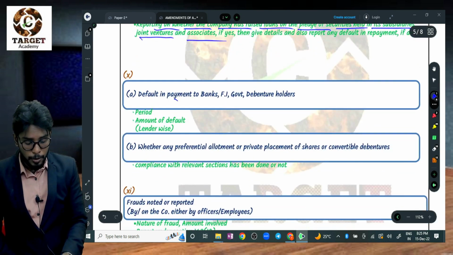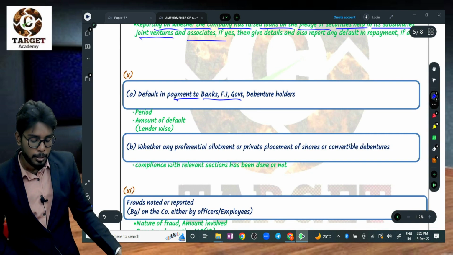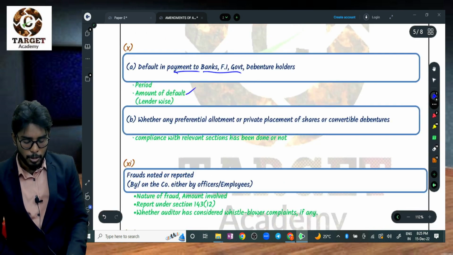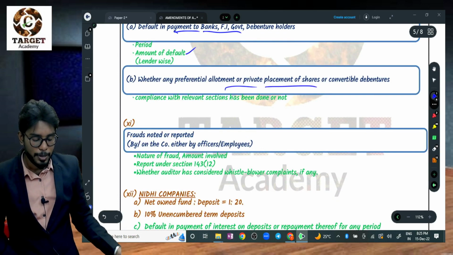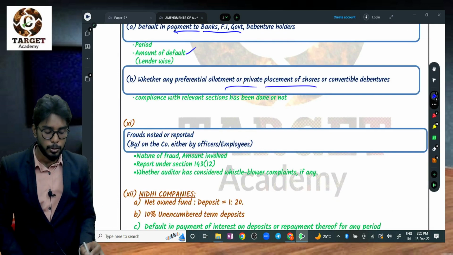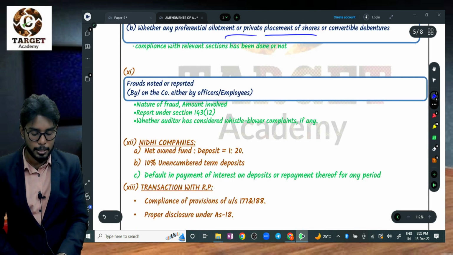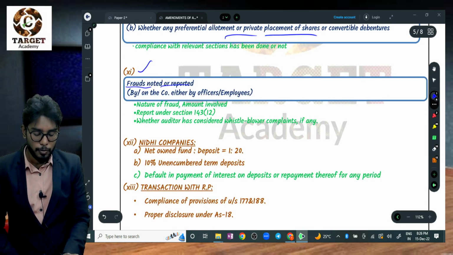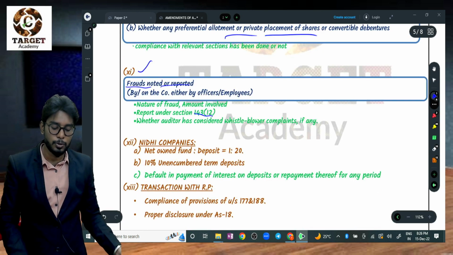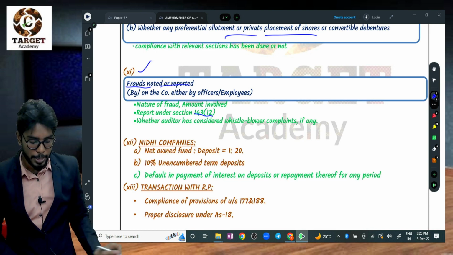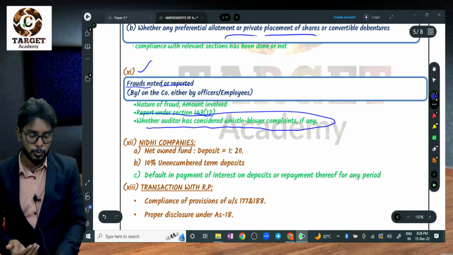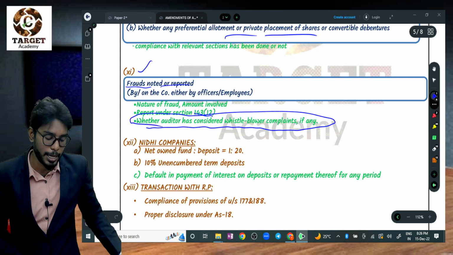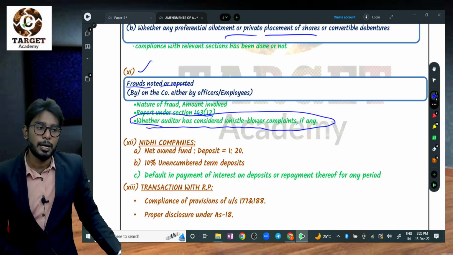Number 10: default in paying banks and debenture holders, the amount of default, and whether any preferential allotment or private placement is there; they need to comply with the provisions of the Companies Act. Number 11 is fraud under section 143(12), where the auditor reports fraud to the Central Government. One more thing is added: the auditor has considered whistleblower complaints, if any. They have mentioned some additional requirements for the auditor.